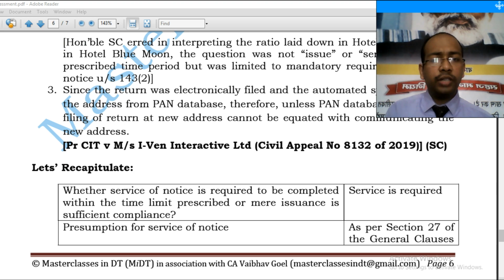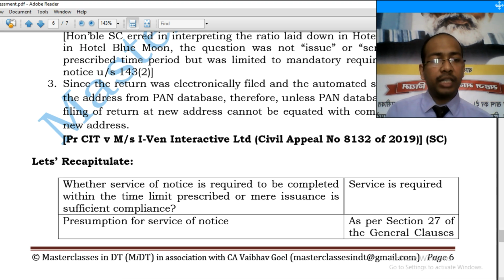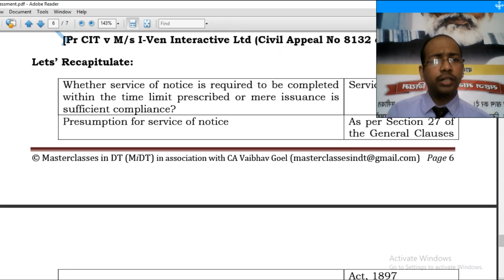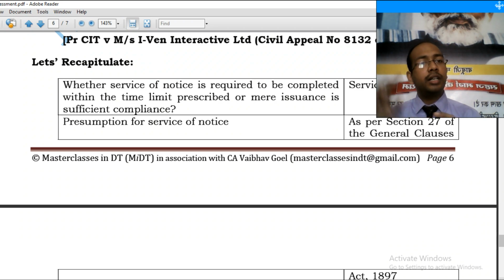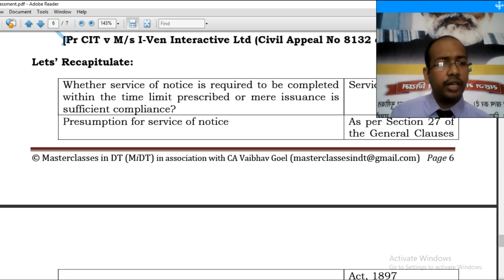Alright, next we did presumption of service of notice under section 27. What? Properly addressed, properly stamped, not returned unserved.